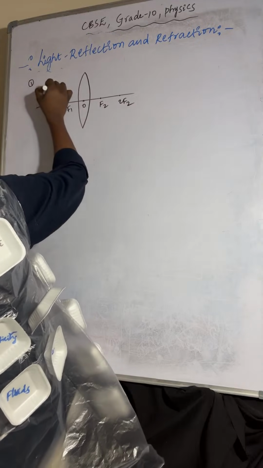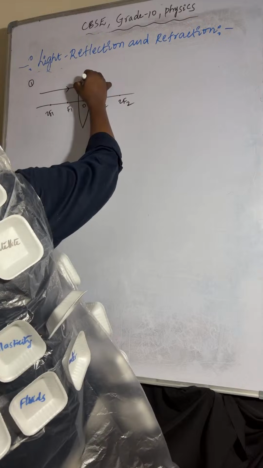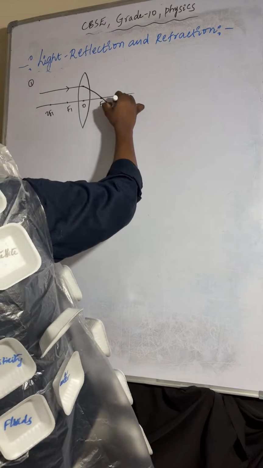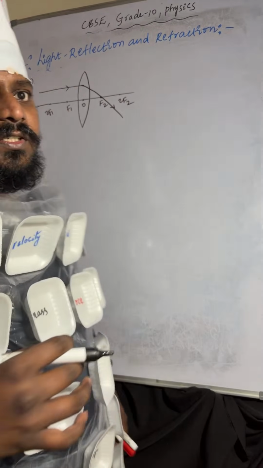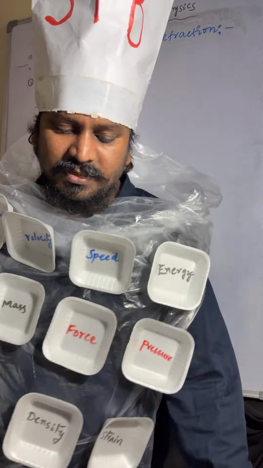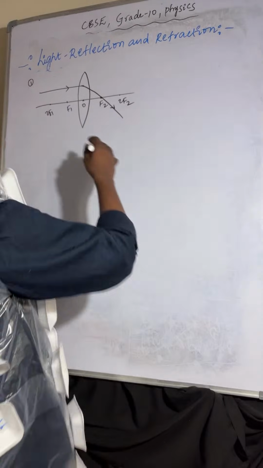First one: if the light ray is parallel to the principal axis, after refraction it passes through the focus. Point number 1.